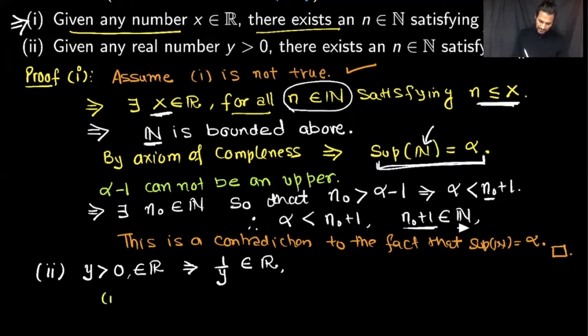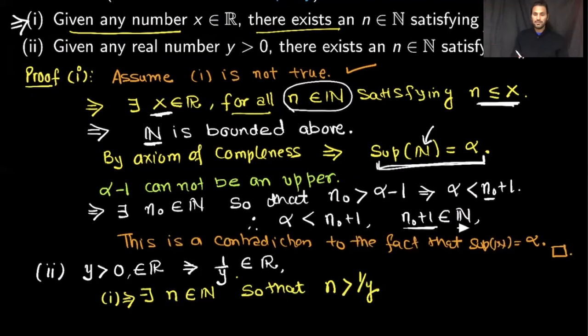Now I will use part 1 of the statement. It implies that corresponding to this real number, there will always exist a natural number n, which belongs to the set of natural numbers, so that n will be strictly greater than this real number, which in this case is 1 over y. Now I will take the reciprocal of this inequality.